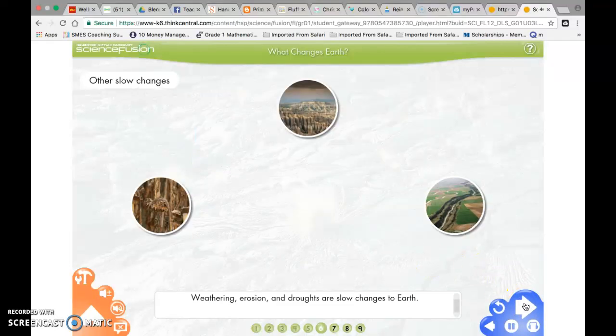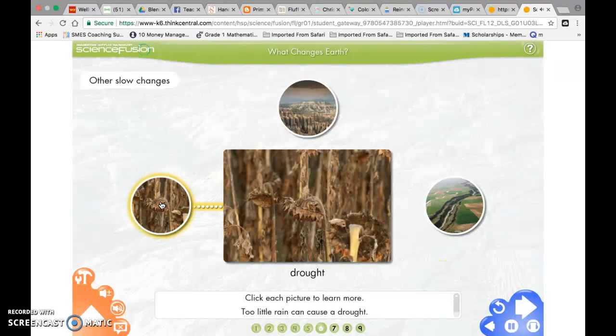Weathering, erosion, and droughts are slow changes to Earth. Click each picture to learn more. These are slow changes. Too little rain can cause a drought. A drought is when there is very little rain. The land gets very, very dry. Plants and animals cannot get enough water. If the drought goes on for a long time, plants and animals can die.